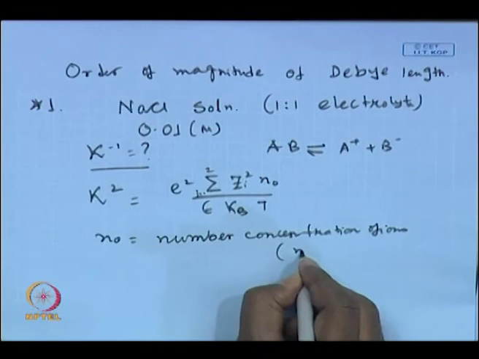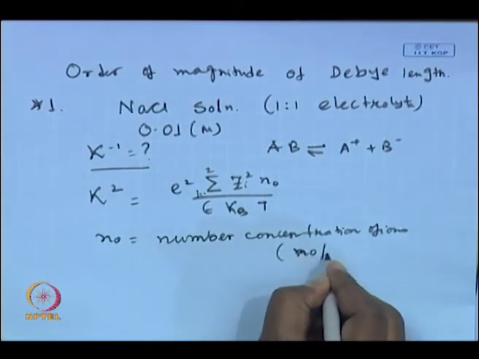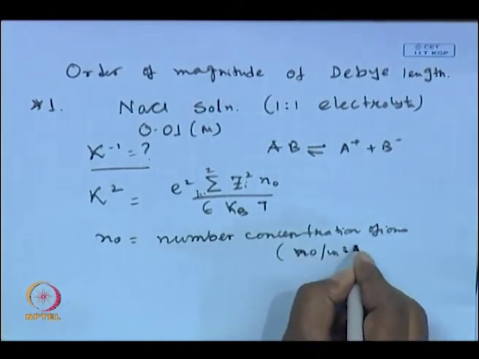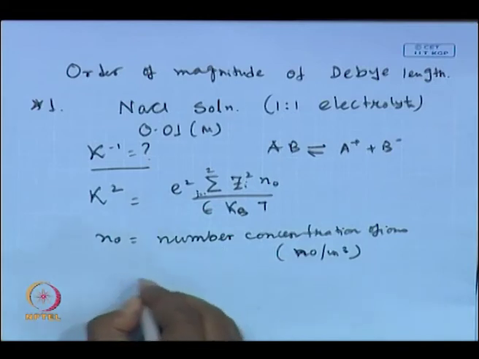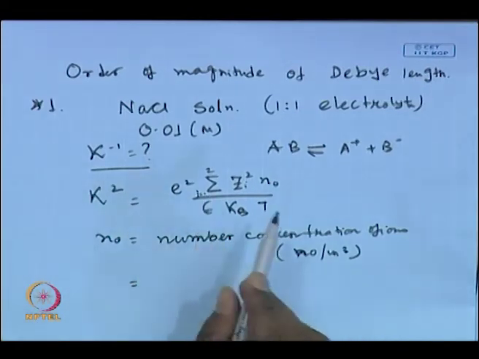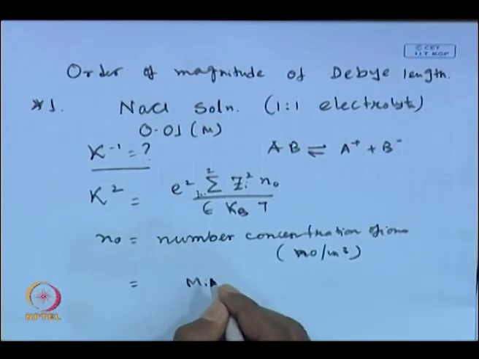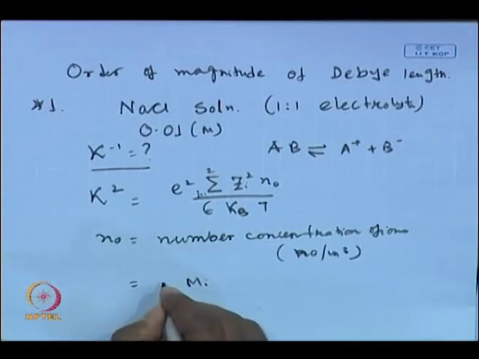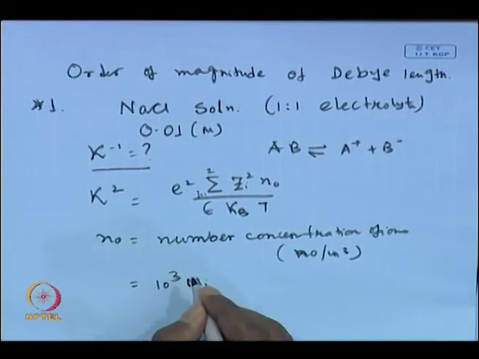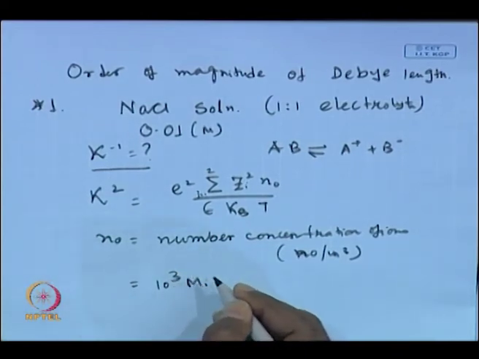Of ions, and it has a unit as number per unit meter cube. So, if you have molar concentration, this molar concentration should be converted into per liter, per meter cube. That means you have to multiply it by 1000. So, it becomes gram mole per meter cube.